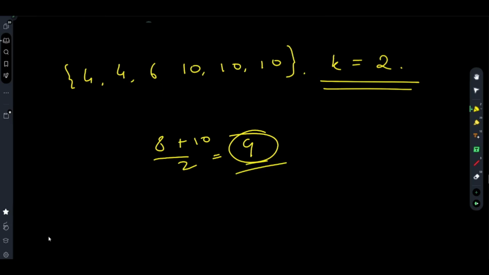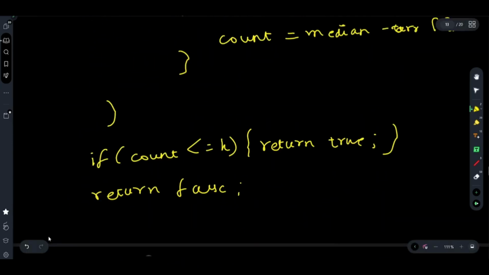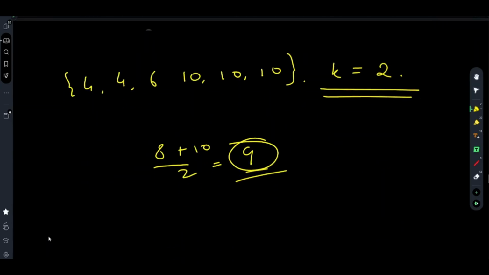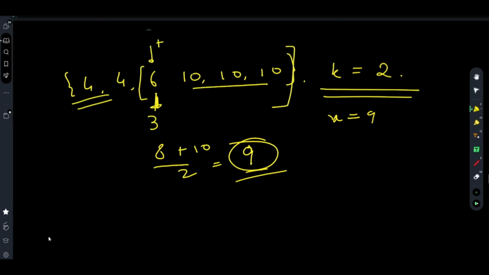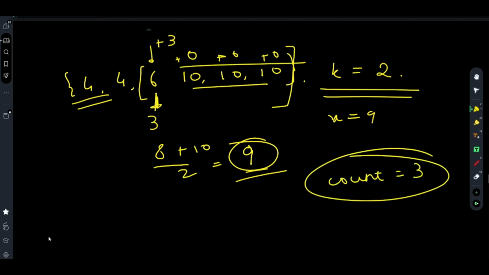But if you're following this general algorithm, then the value of count for the median 9, for x equals 9, is this: 9 minus 6, that is incrementing 6 by 3, makes it 9. And since these are greater than 9, you keep them 10. Because I'm working in this section of the array, you're ignoring this section of the array. So first you're incrementing it by 3, then incrementing by 0, 0, 0, then you're not caring about them. So your count becomes 3.